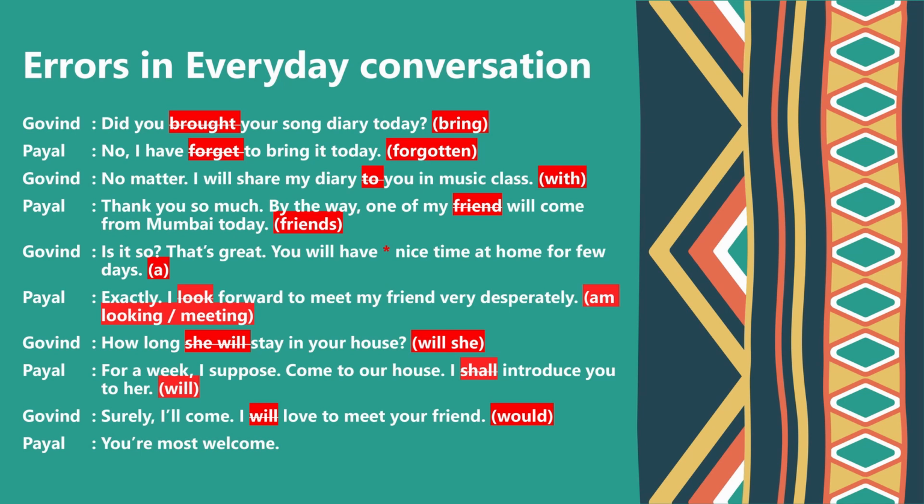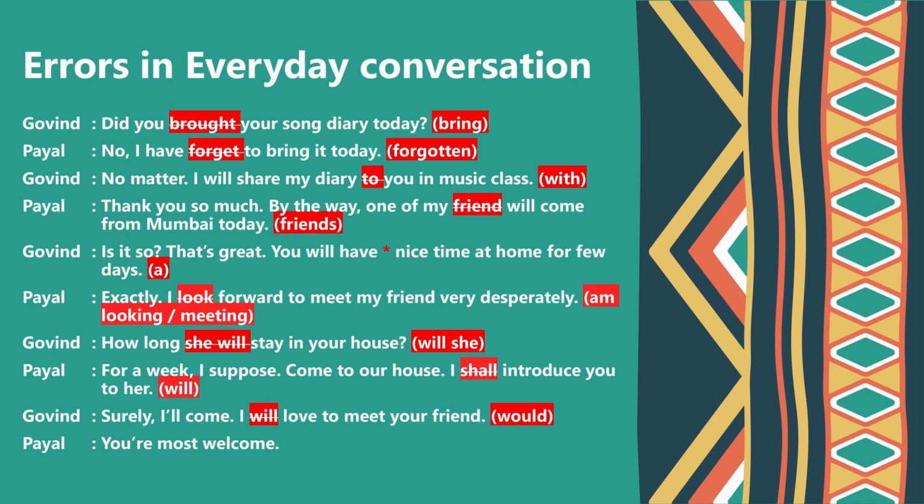Let's see further conversation. Payal: exactly. I look forward to meet my friend very desperately. Whenever we use the phrase look forward to, then we can use two ing verbs in the same sentence. Look forward to means to think about something in the future with pleasure. So the sentence will be, I am looking forward to meeting my friend very desperately.